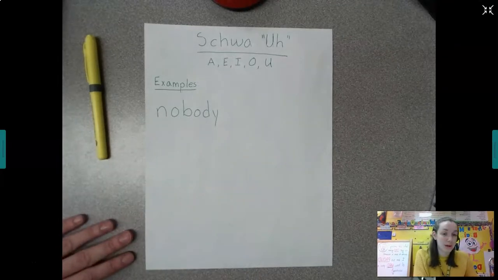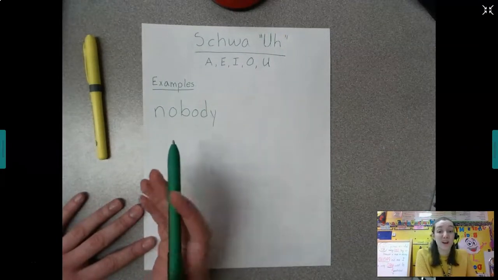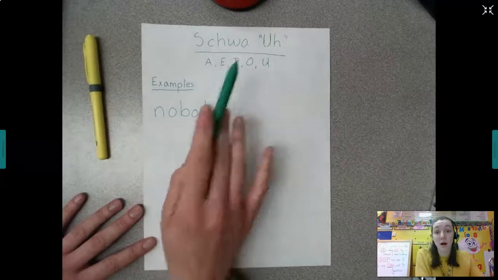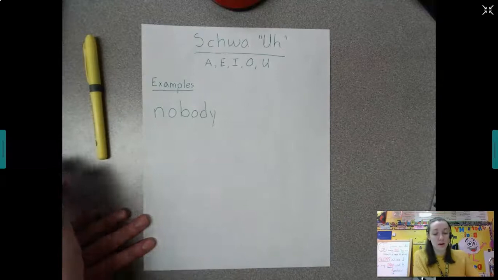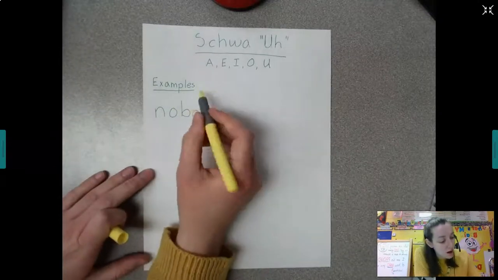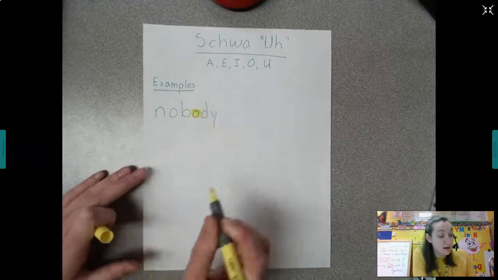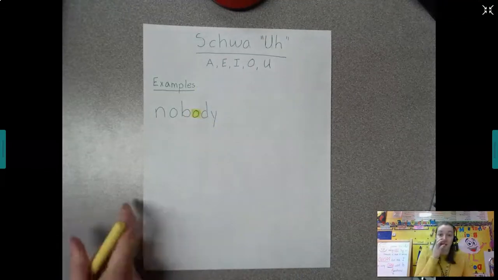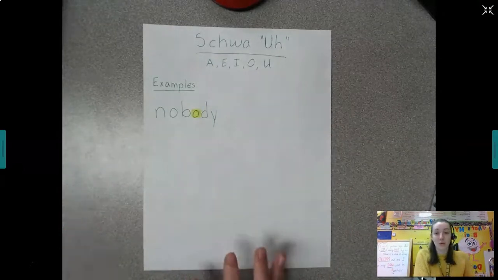Listen to it out loud. Ready? Nobody. Well, we have O, which is that long O. That's not a schwa. This one right here has the "uh" sound. Listen to it. No-buddy. Right? So that's an example of the schwa sound. Nobody.